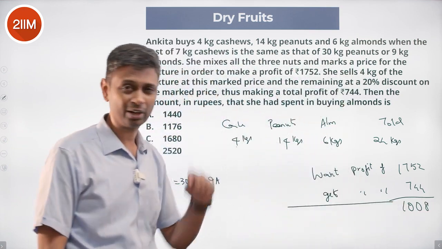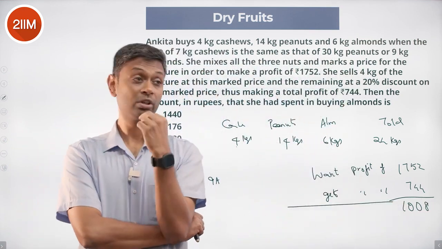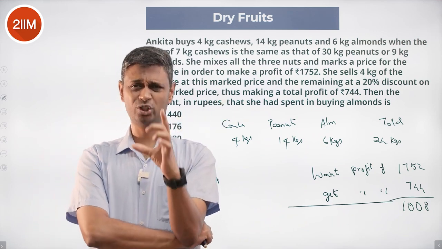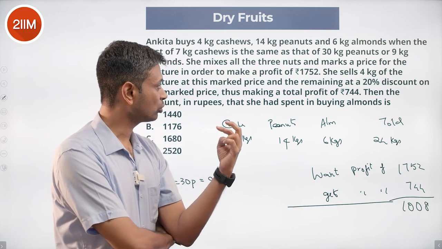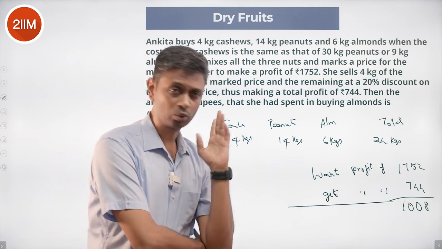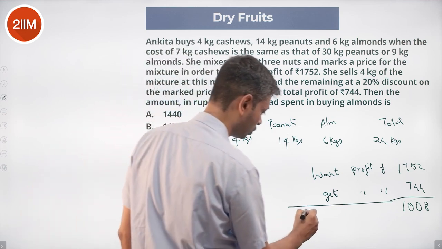Totally there are 24 kilograms. Remaining 20 kilograms, she sells at a discount of 20% of mark price. That will be her deficit, shortfall. So 20 kilograms and 20% discount of mark price gives us 1008. So let's find mark price from here.